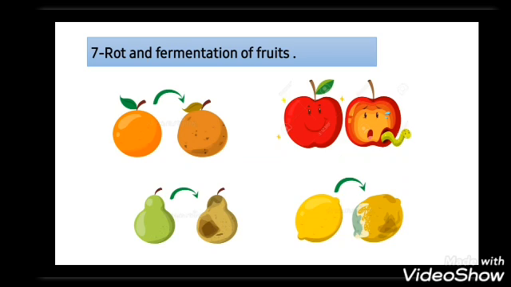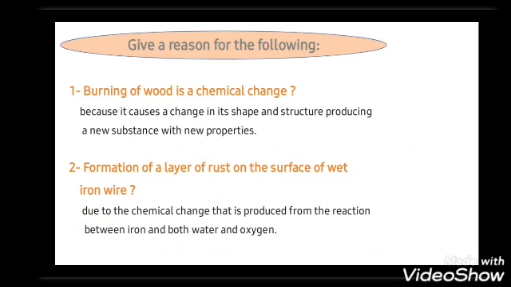After that, rot and fermentation of the fruits. Okay? It's a chemical change. So any chemical change means change in the shape and the structure of the matter, producing a new substance with different properties.